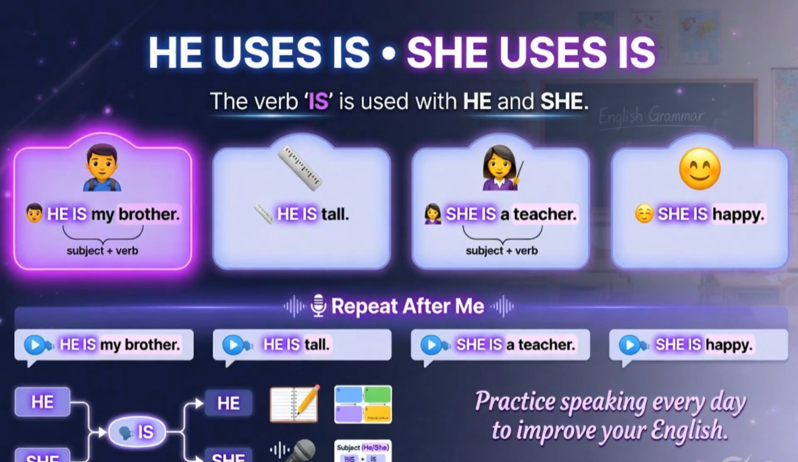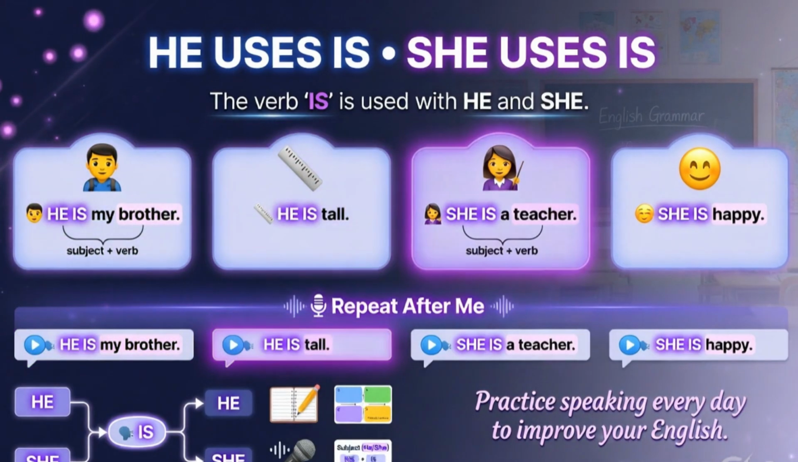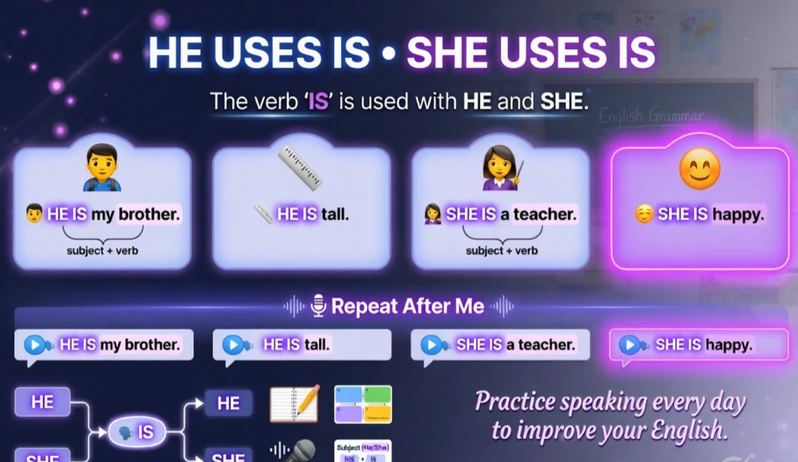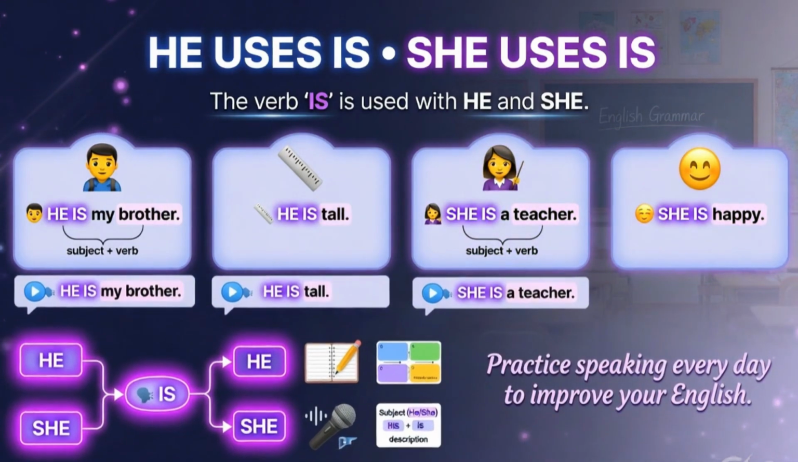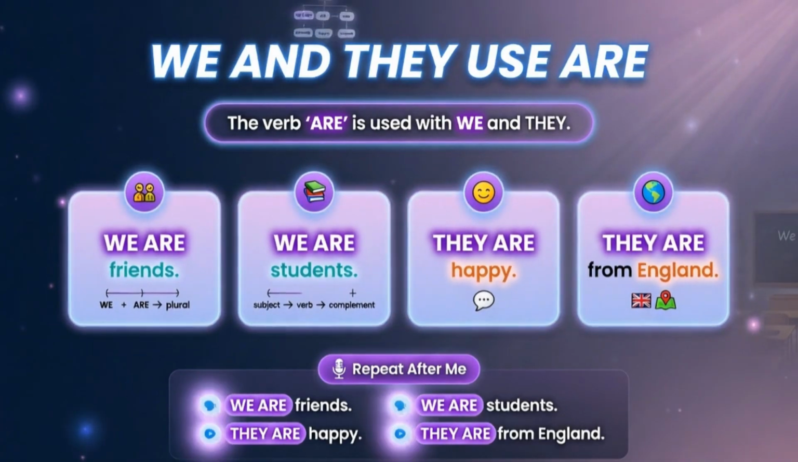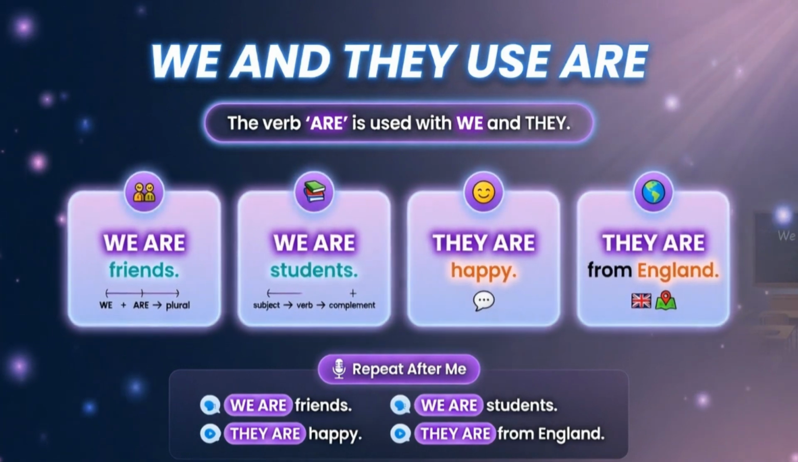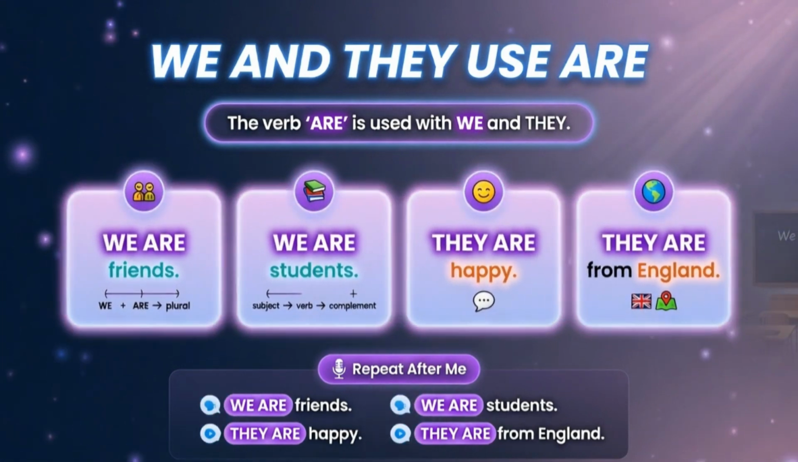He uses is. She uses is. He is my brother. He is tall. She is a teacher. She is happy. We and they use are. We are friends. We are students. They are happy. They are from England.